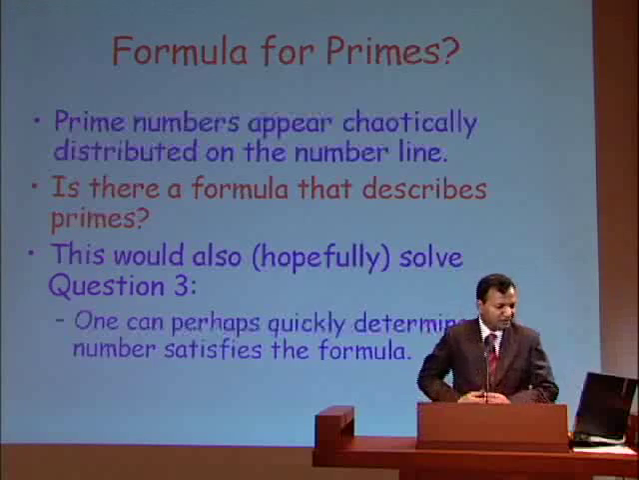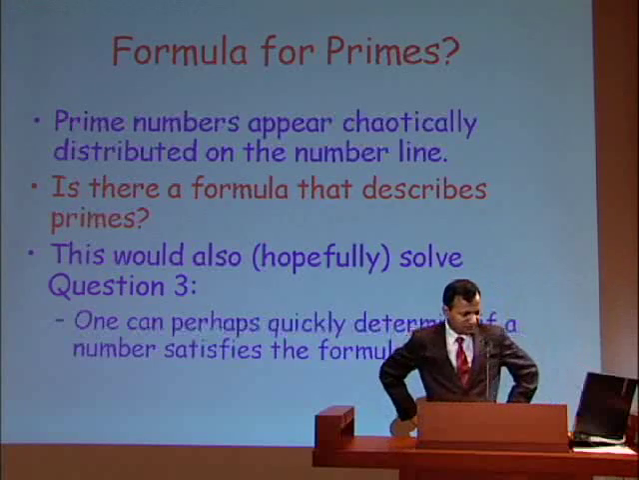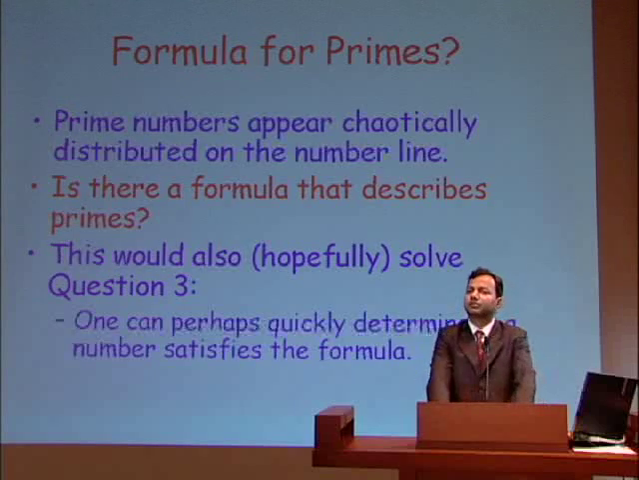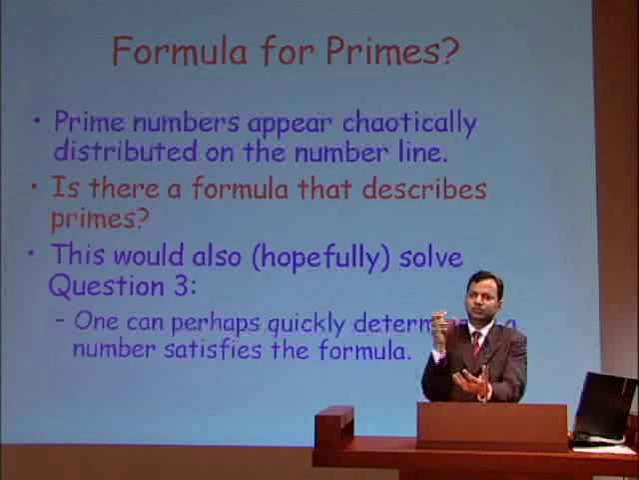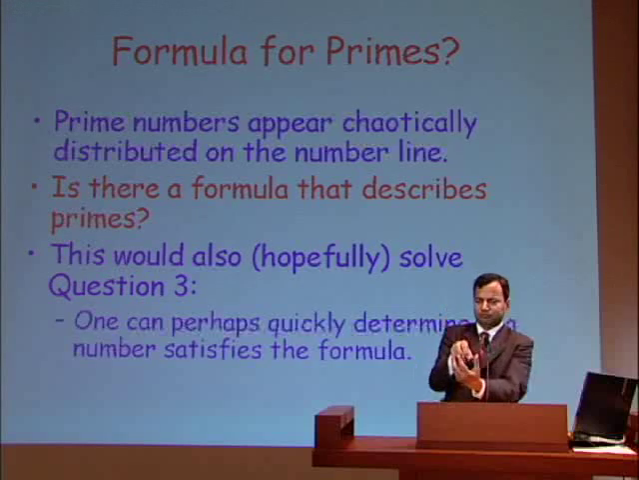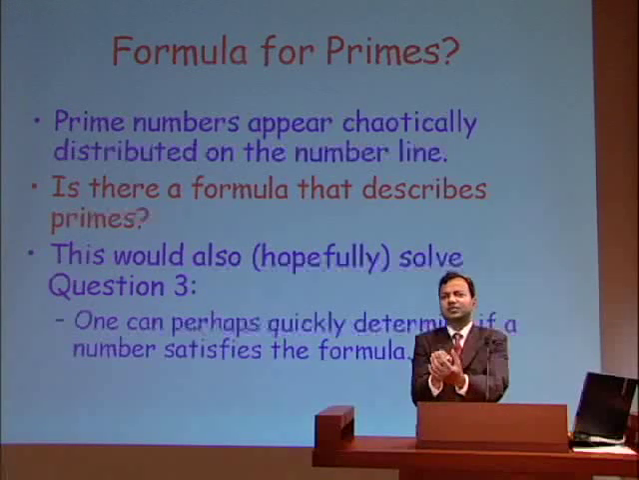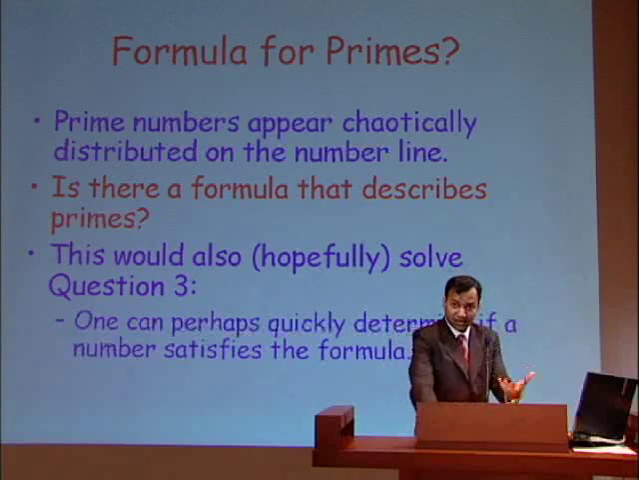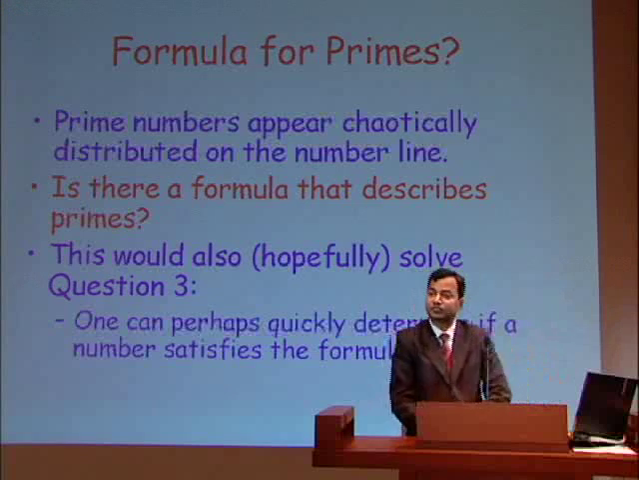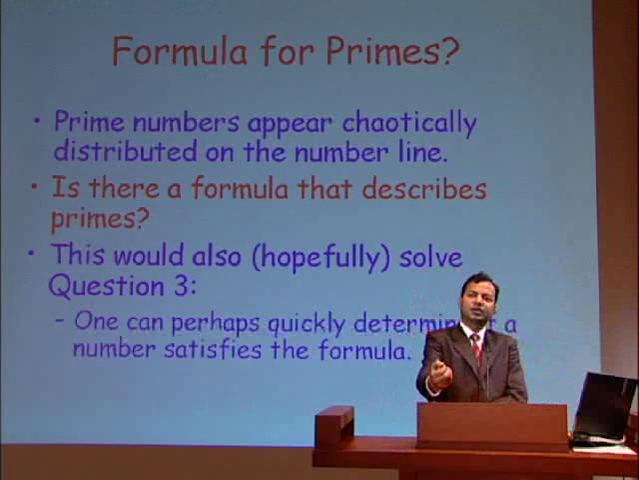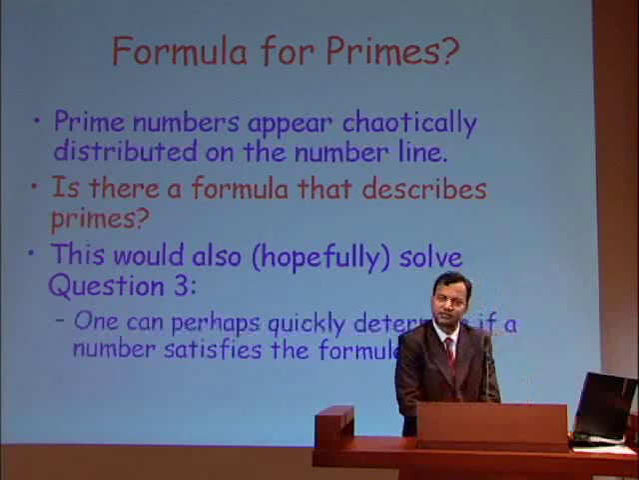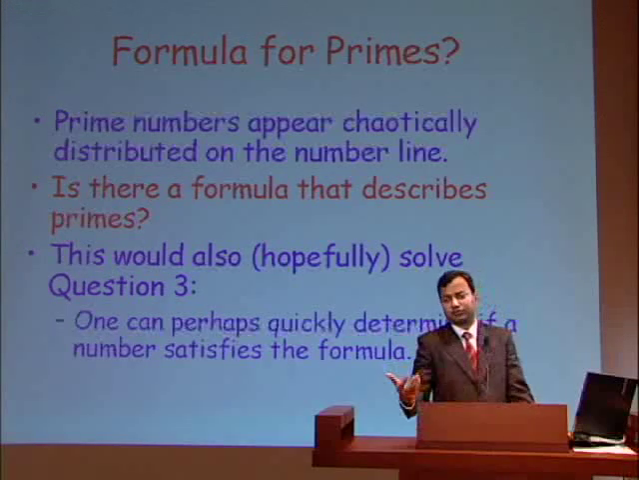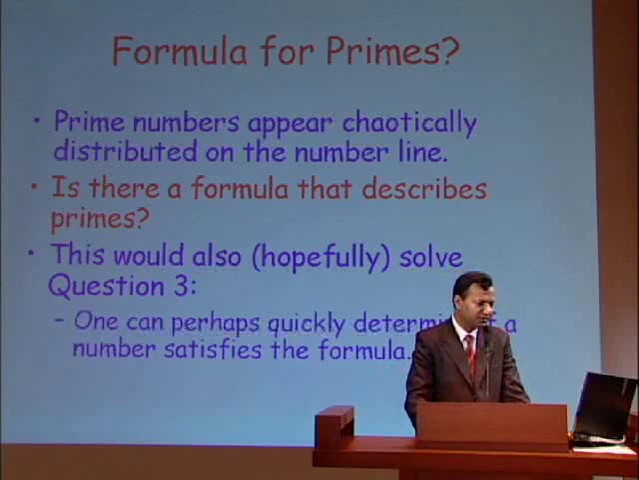Now, the question I am posing, and which has been posed also, is: does there exist a nice formula for primes which captures them completely? So the formula should be such that if you plug in the number into that formula, it should tell you whether it's a prime or not. And if such a formula exists, then hopefully we'll get an answer to question 3 as well, because we can just plug in the number into the formula and see if the formula says it is prime or not. Say the formula gives 0 if it is not prime, say it gives 1 if it is prime, something like that.